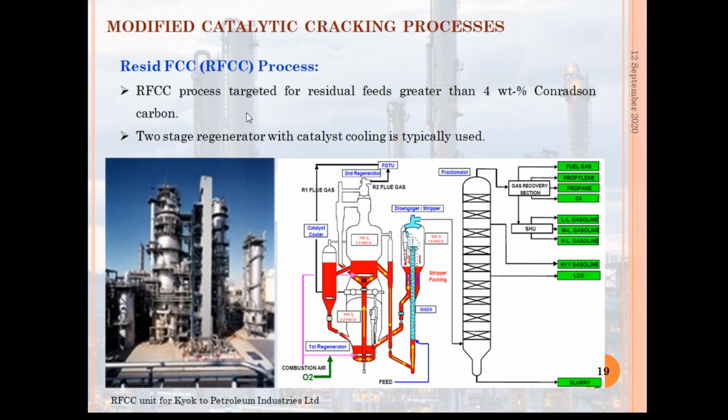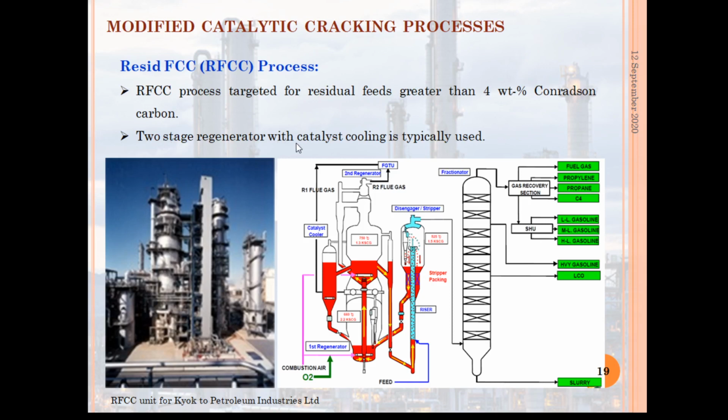And in this residue FCC process, a two-stage regenerator with catalyst cooling is typically used.